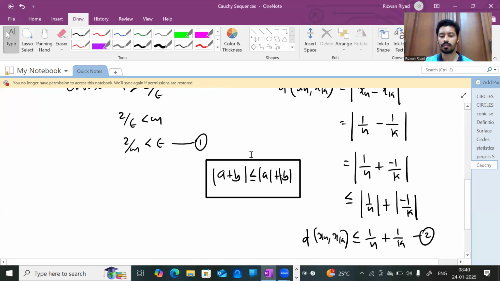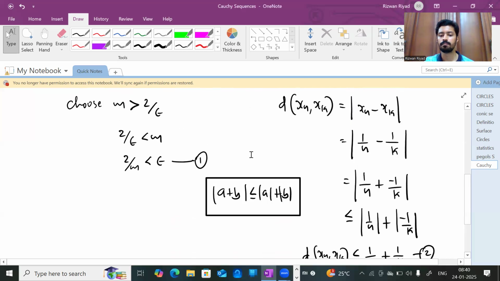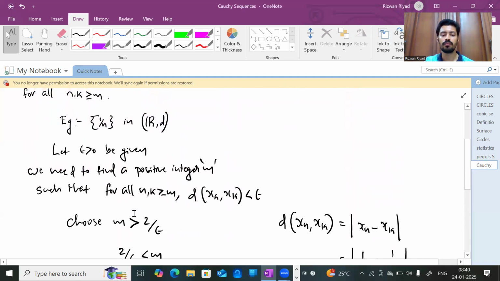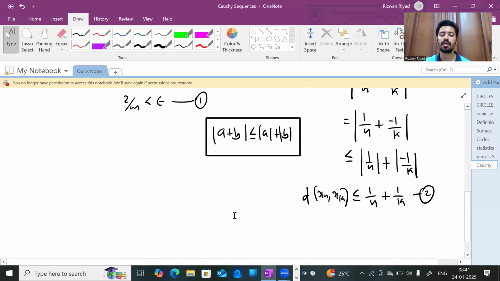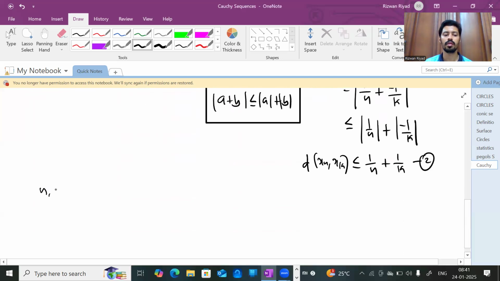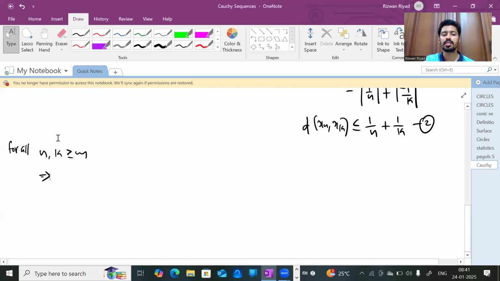Next is this. Here, we need this for all n comma k greater than or equal to capital M. That means n is greater than or equal to M and k is also greater than or equal to M. They are separately greater than or equal to M.